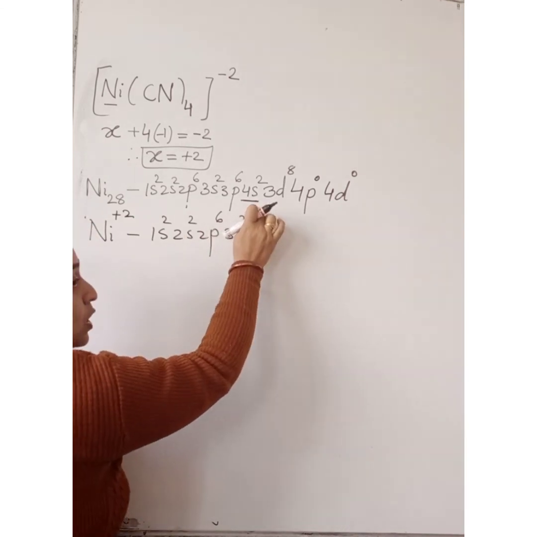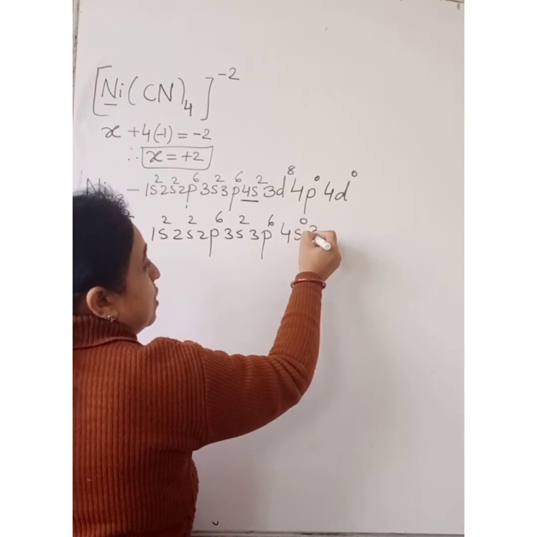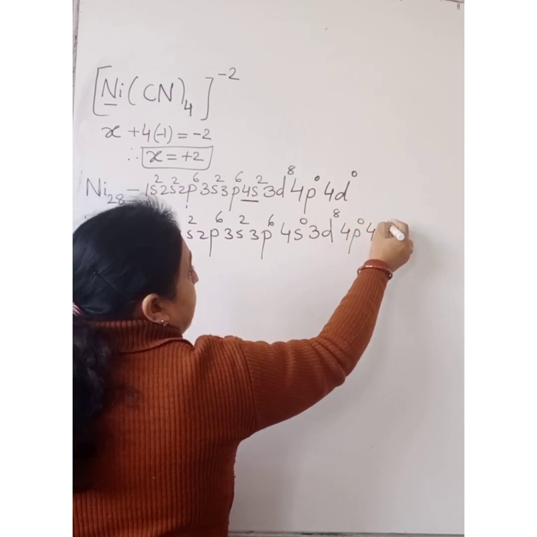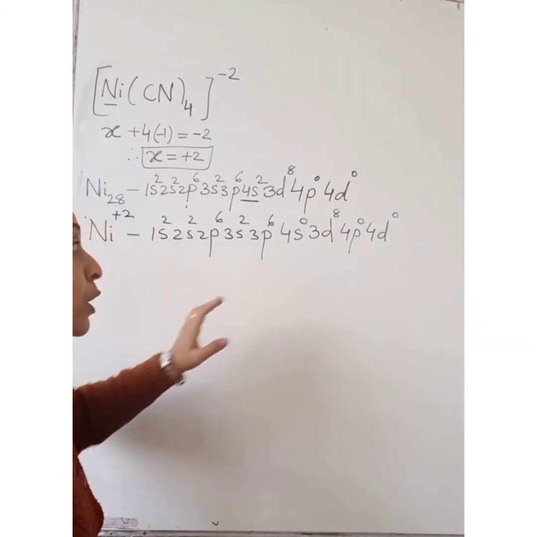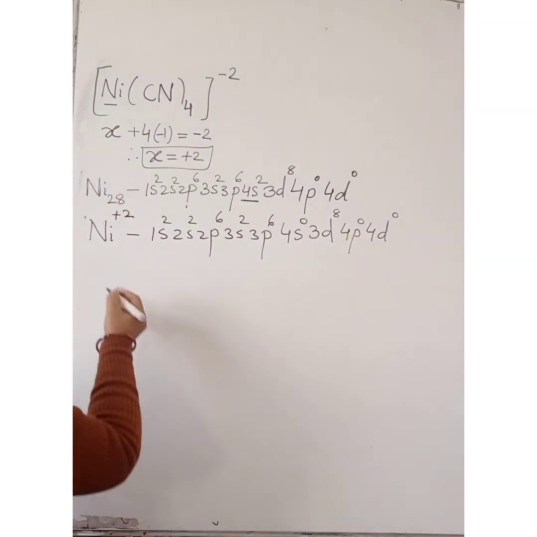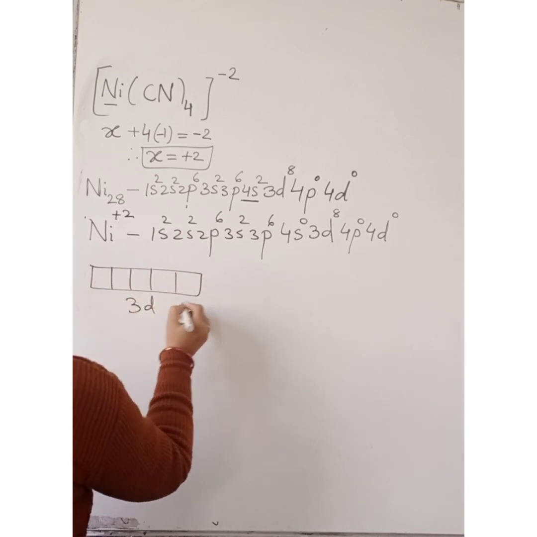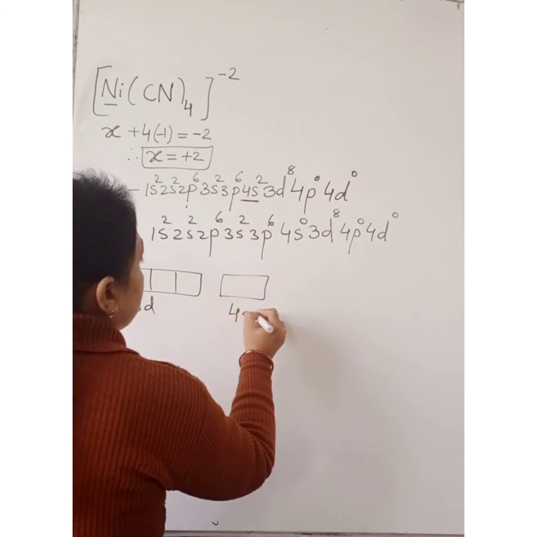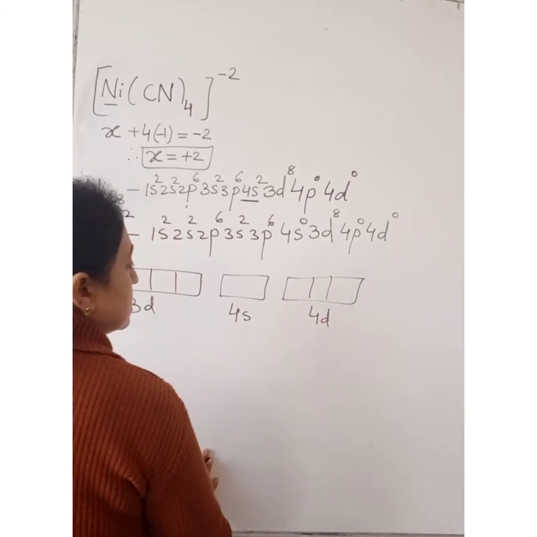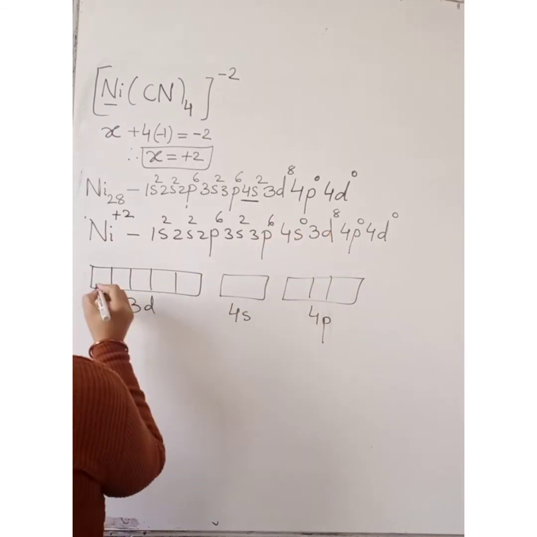The electrons will be lost from the outermost orbital, 2 electrons, so 4s0, 3d8, and these two are already present, 4p0 and 4d0. If they are required, then they will undergo bonding, otherwise they will remain vacant. Now, let us draw the orbital diagram. This is 3d, this is 4s, we have 4p also, and 4d also. We will write them if we require. In 3d, 8 electrons are there.